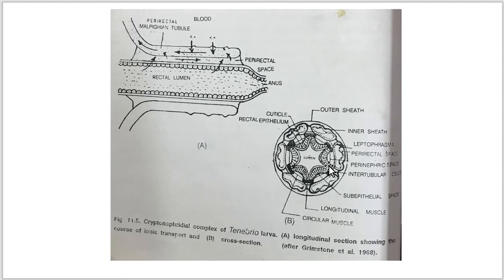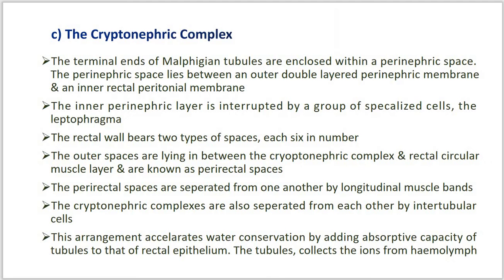The perirectal spaces are separated from one another by longitudinal muscle bands, and the cryptonephric complexes are also separated from each other by intertubular cells. This arrangement accelerates water conservation by adding to the absorptive capacity of the rectal epithelium.